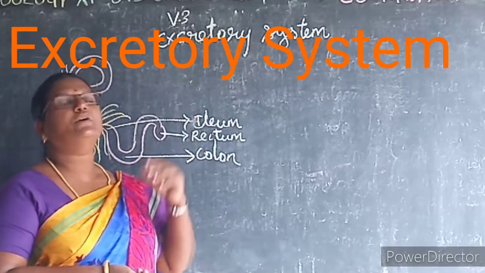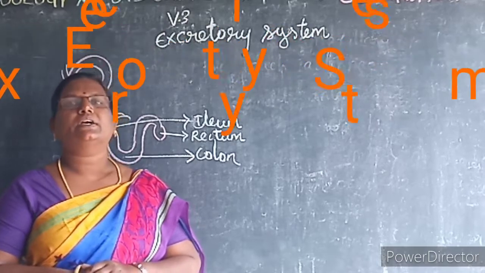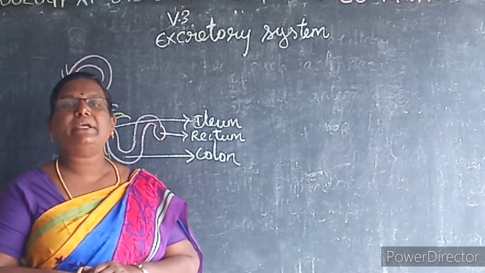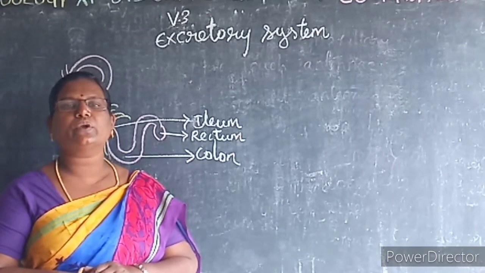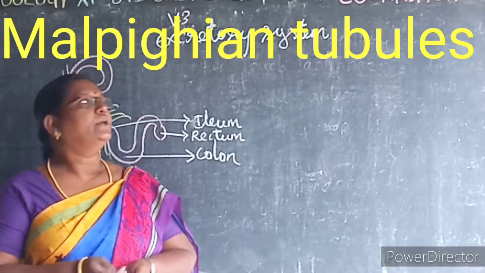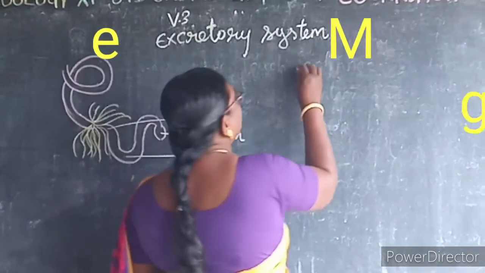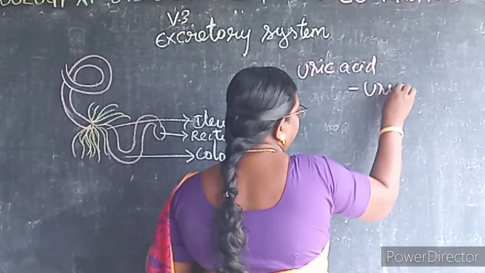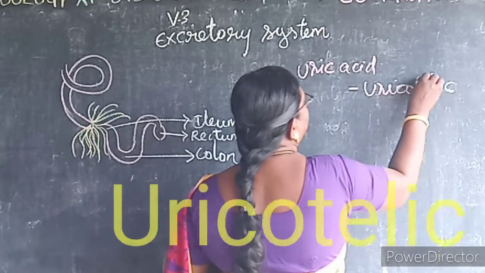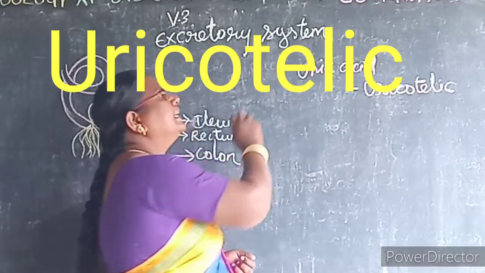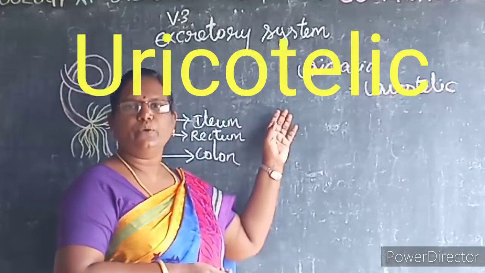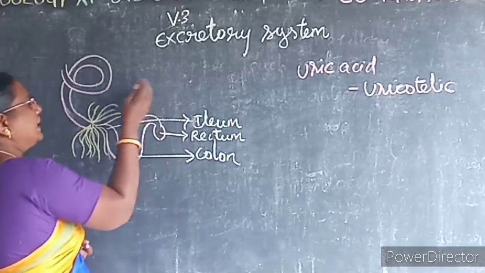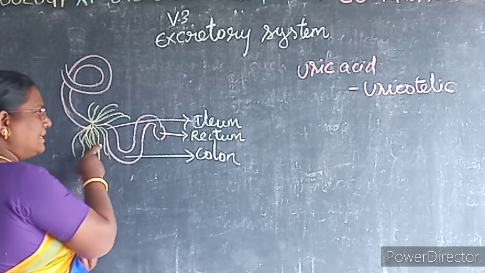Now we learn about the excretory organ of the cockroach. The excretory system of the cockroach consists of the Malpighian tubules. This cockroach excretes nitrogenous waste products as uric acid. Hence it is known as what? Uricotelic.